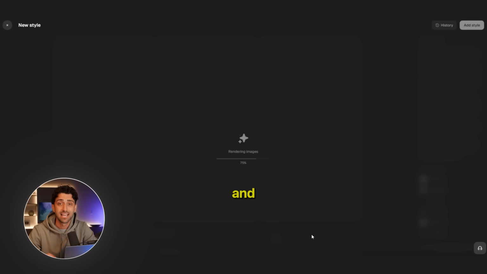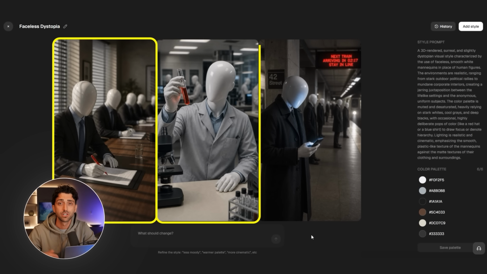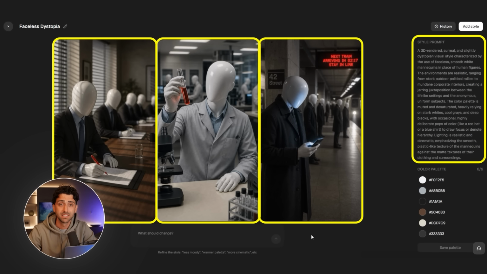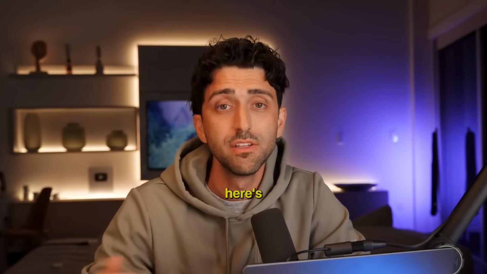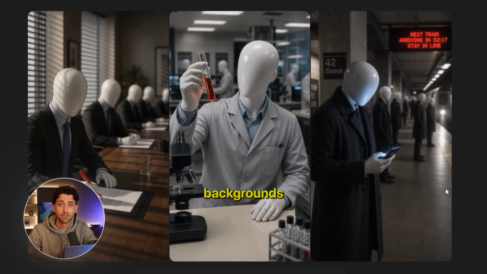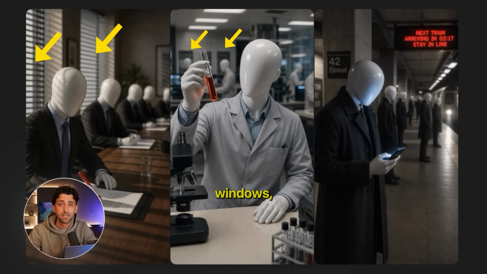Give it a few seconds and Agent Opus will study the references and build you a complete style. Sample shots, a written style prompt, and they're going to lock in a color palette for you so every future scene matches that style. But here's the thing, look closely at the backgrounds. Some of these feel too modern, glass windows, digital screens, but we're telling a 1940s story.